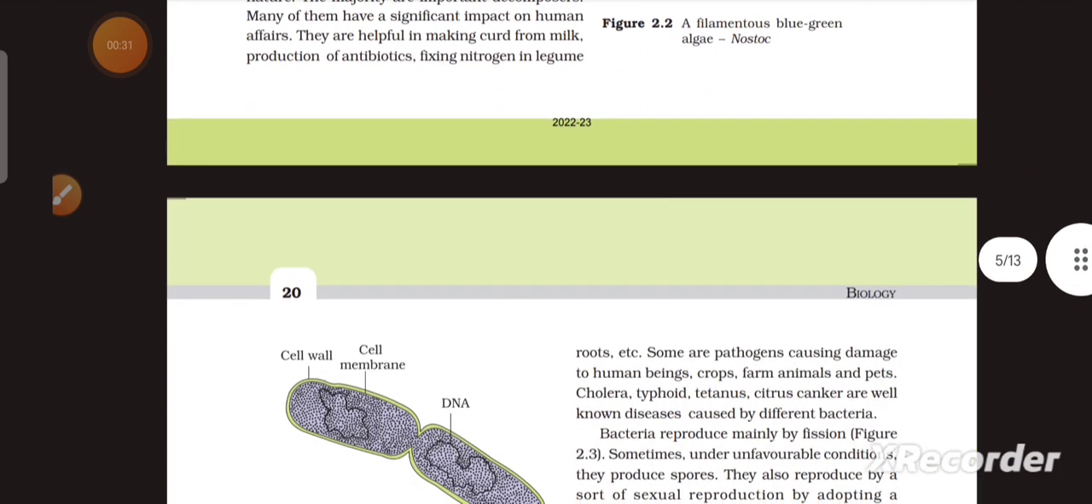In roots, etc. Some are pathogens causing damage to human beings, crops, farm animals, and pets. Cholera, typhoid, tetanus, citrus canker are well-known diseases caused by different bacteria.